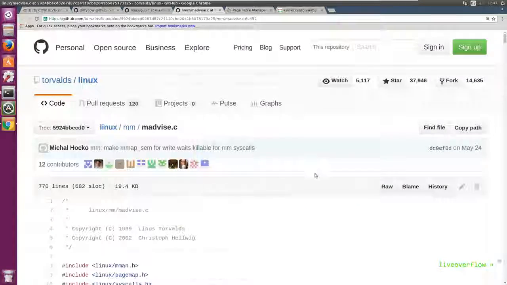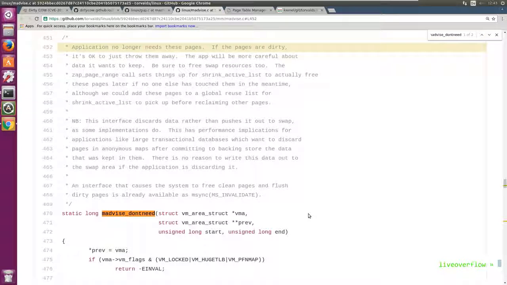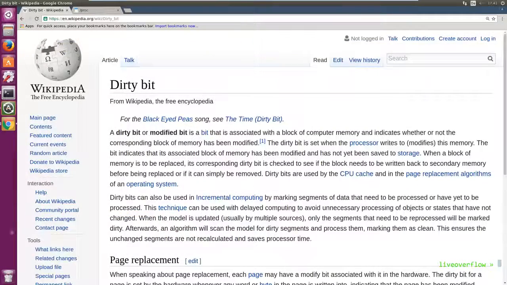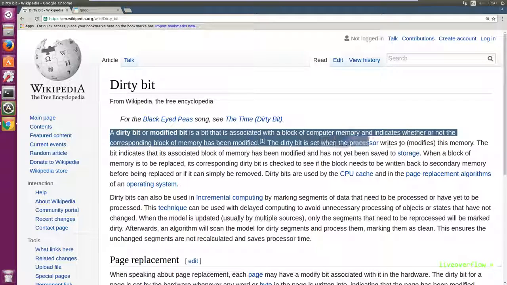Let's look this up in the code. So if this flag is used, this function is executed, and the kernel source code explains that the application no longer needs these pages. If the pages are dirty, it's okay to just throw them away. The app will be more careful about the data it wants to keep. I guess I should quickly explain dirty. When you read and write to disk, you never do this directly. That would be way too slow. So you cache or buffer them. This means you hold this data somewhere, and at some point in time you write it to disk. Okay, so if you read the data from disk into memory, you can just leave it there in the cache for further reads.